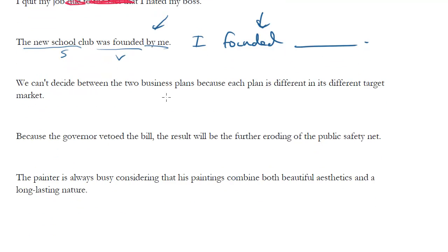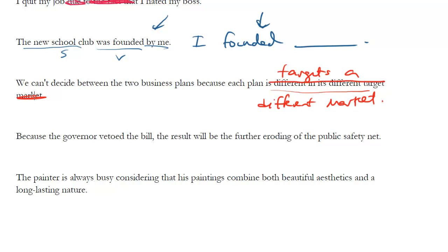We can't decide between the two business plans because each plan is different in its different target market. Notice this first part's okay. But the rest is a bit redundant, a bit repetitive, wordy, so we'd likely want to change this. Let's see. We can't decide between the two business plans because each plan targets a different market, right? That would be a perfectly fine way to fix the sentence. It says the same thing without repeating different.